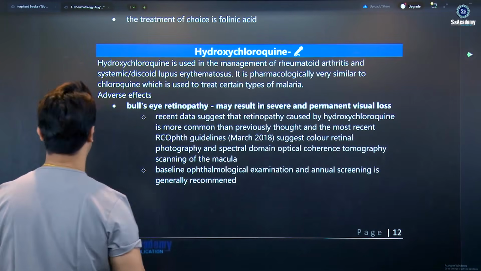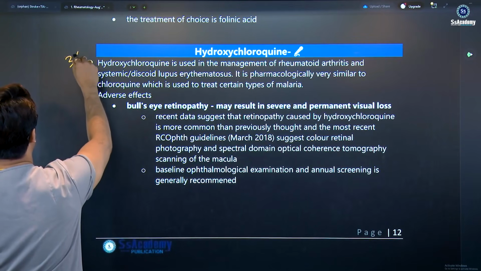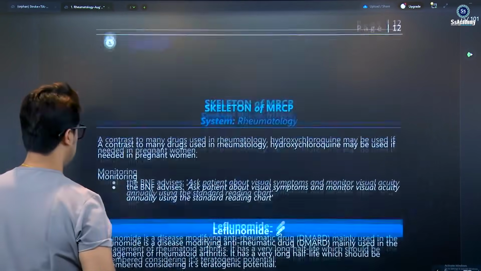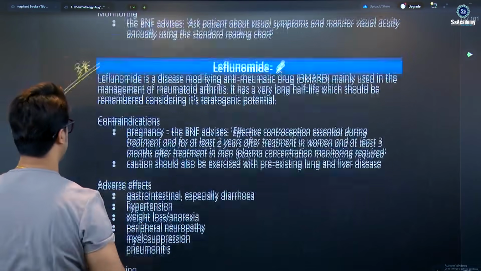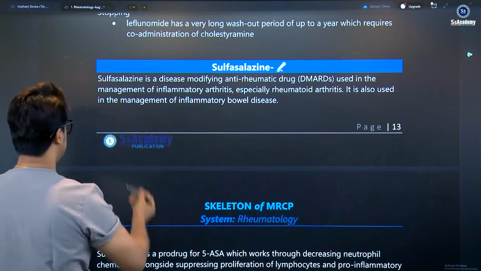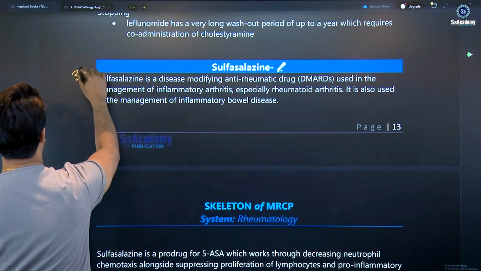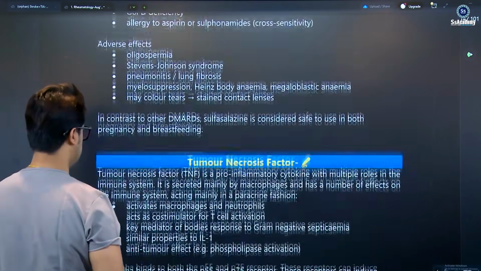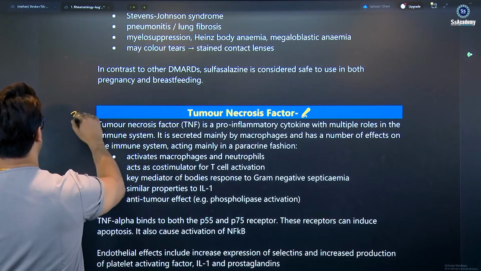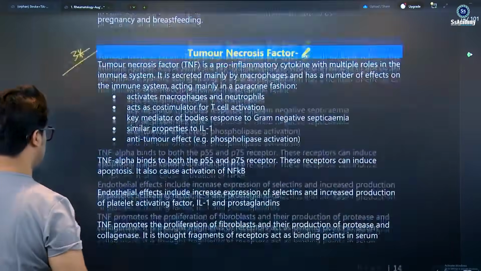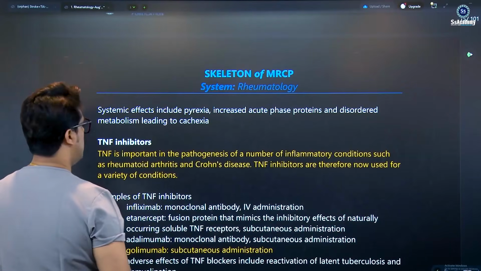Hydroxychloroquine is also a very hot topic of the exam. This is a 3-star to 4-star topic, my dear, a very hot topic. Once again, the drugs are very important. Leflunomide is a 3-star or 4-star topic, my dear. You'll get the video lectures. Sulfasalazine, once again, is a 3-star to 4-star lecture, my dear. You'll get it. Tumor necrosis factor, once again, is 3-star. Yes, my dear, a 3-star topic. You'll get it, my dear.